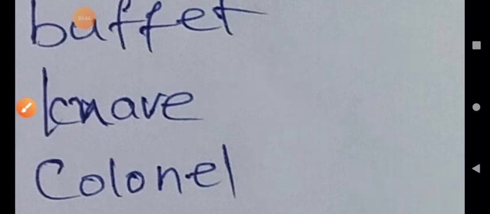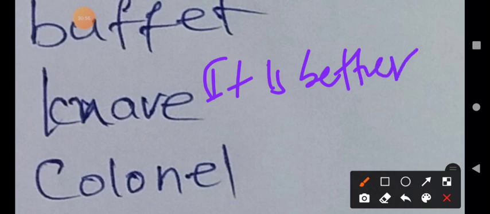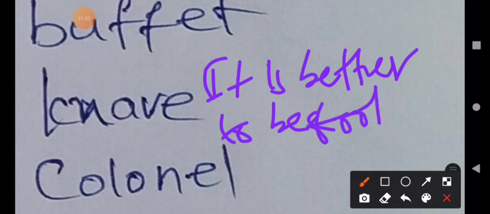For example, an unprincipled and untrustworthy, a dishonest person. For example: it is better to be a fool than a knave.